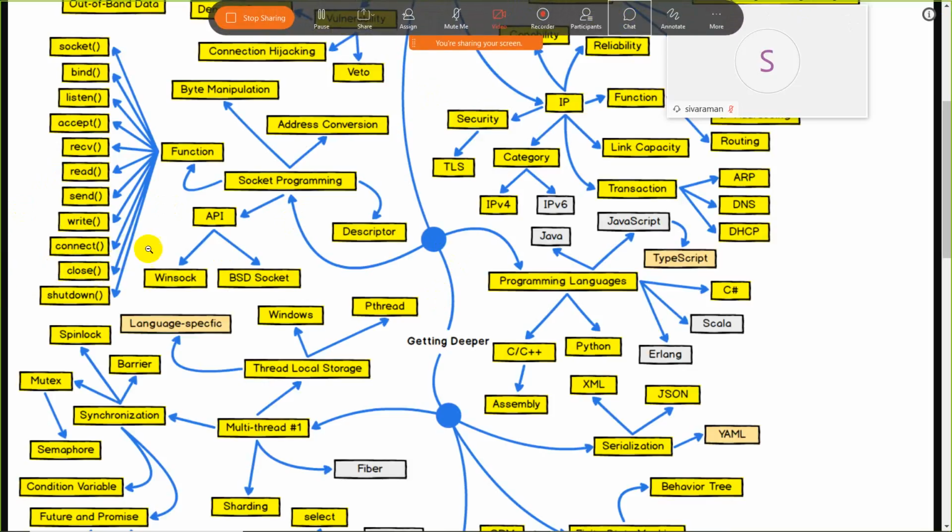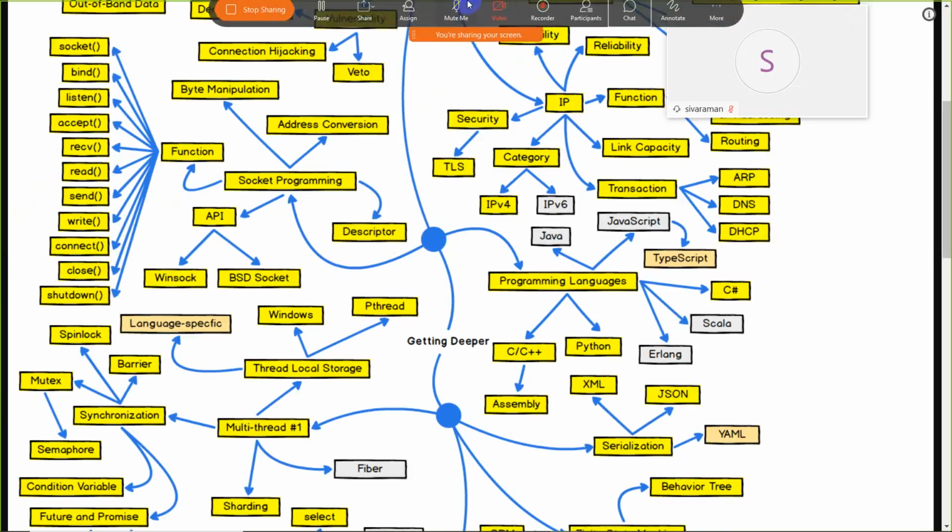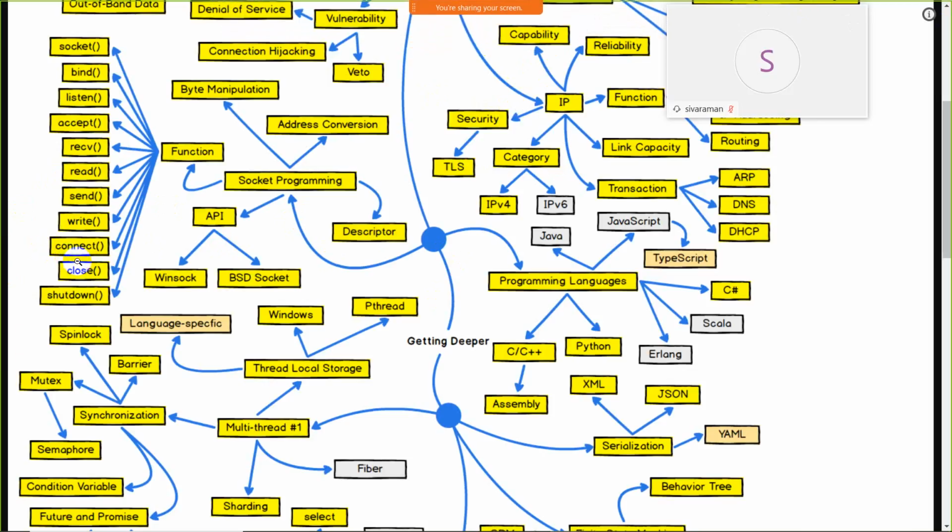After that, connect. Before establishing a connection, we must have internet connectivity. For this, we have the connect mechanism. After that, close. Once this webinar is finished, we can end our session with the help of close. After that, shut down. After termination of the game, we can shut down the game. So these are the functions of game socket programming, real-time socket programming.